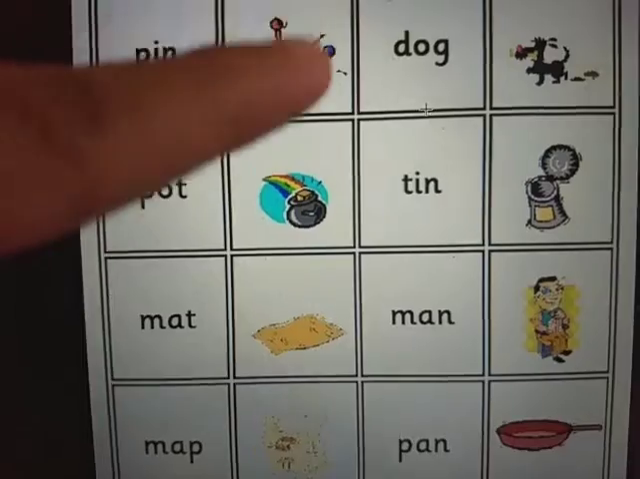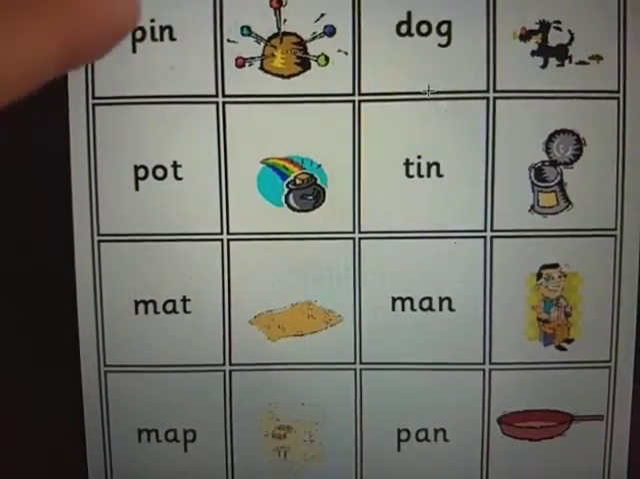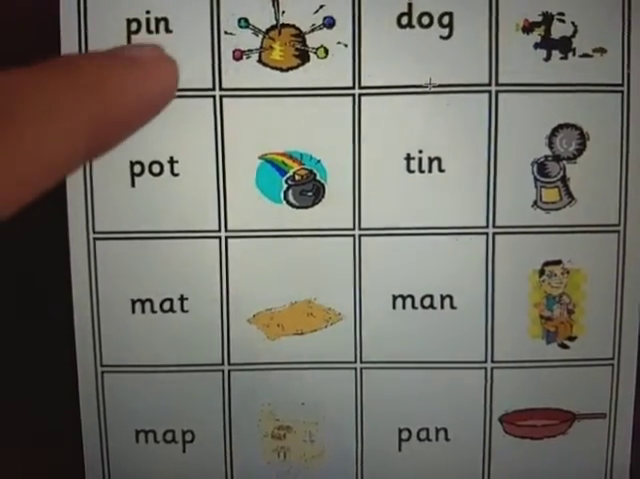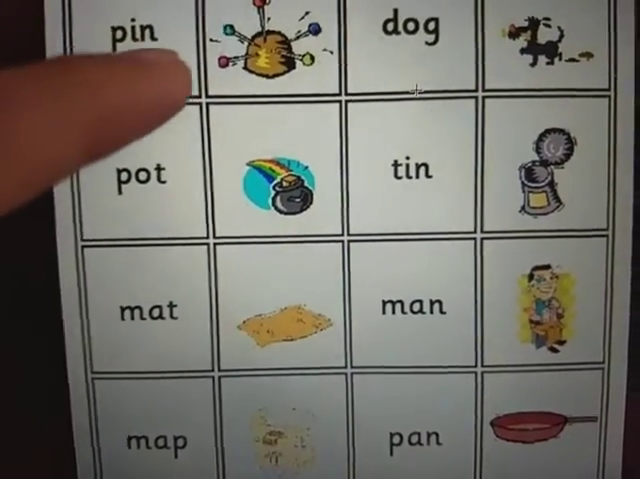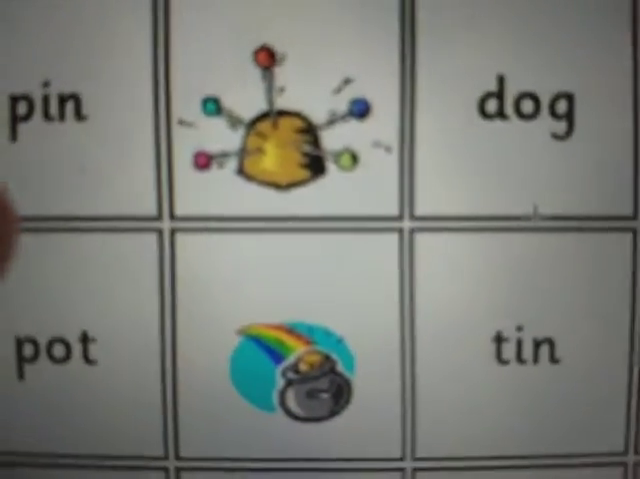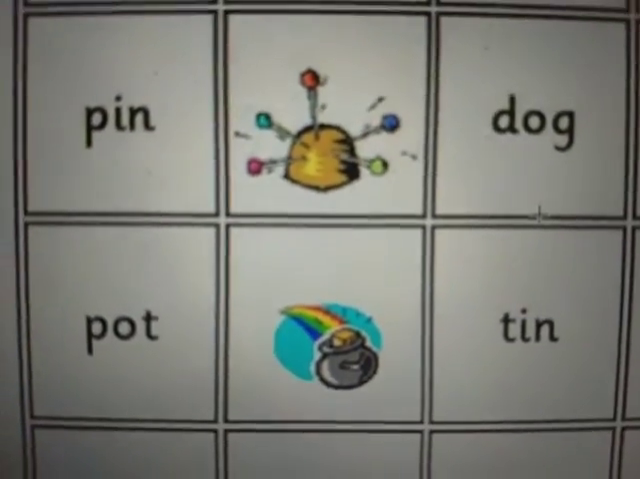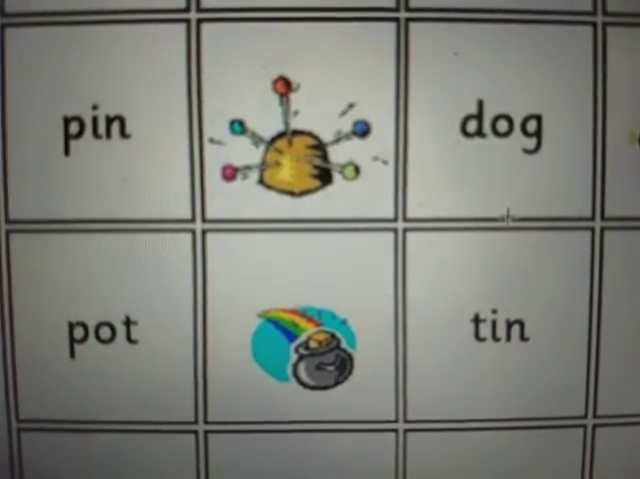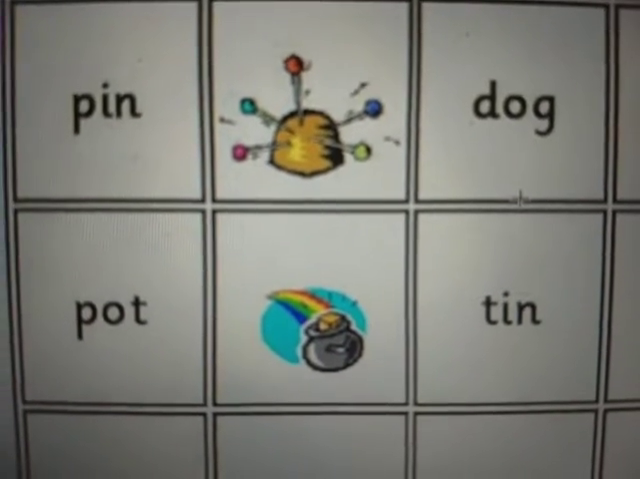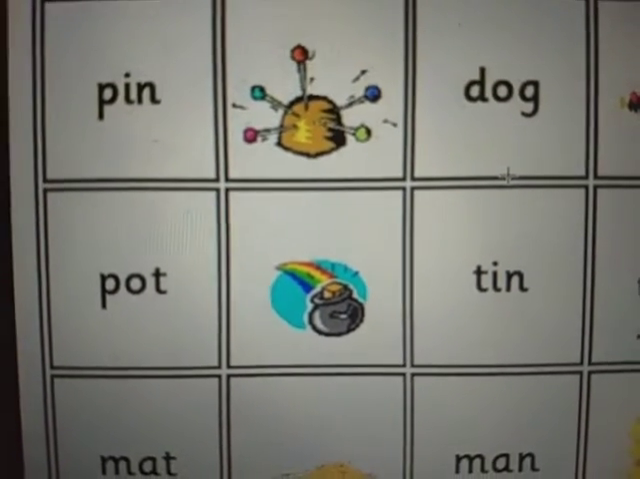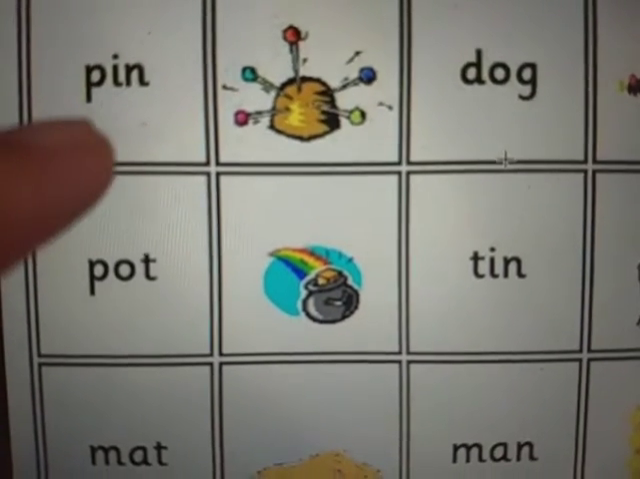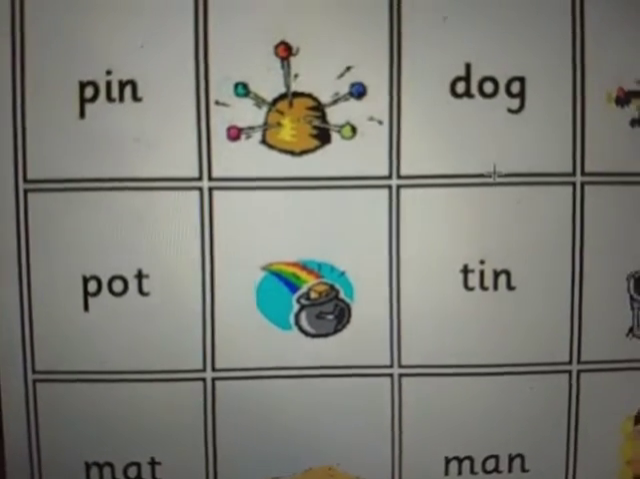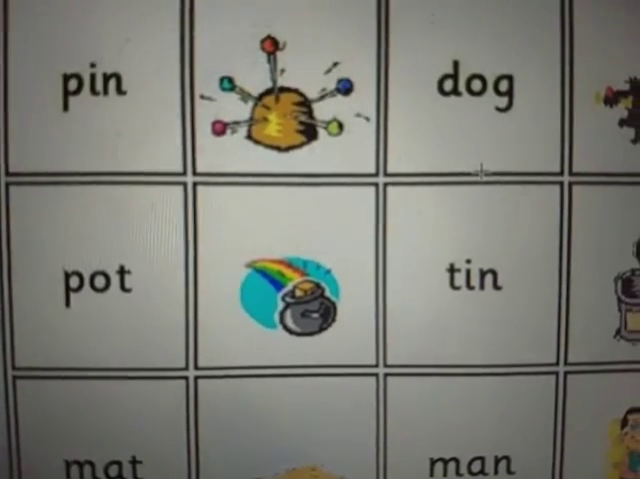What are these? These are pins. Let's read it. P, I, n. P, I, n. Pin. Now, in the word pin, what is the beginning sound? Is p the beginning sound, I the beginning sound, or n the beginning sound? What's the beginning sound? The first sound is p. The beginning sound, the starting sound in the word pin is p.